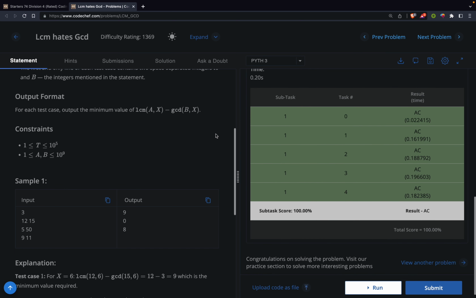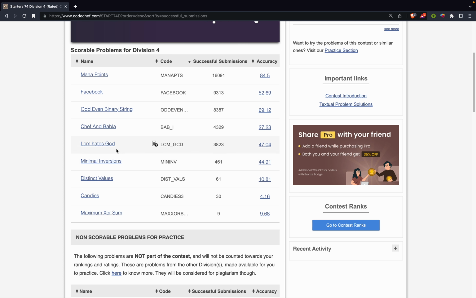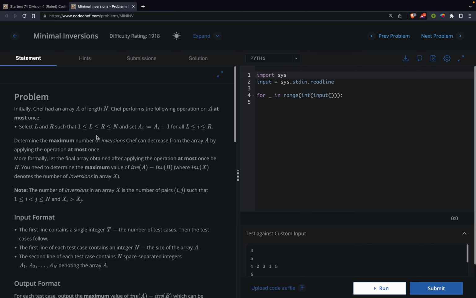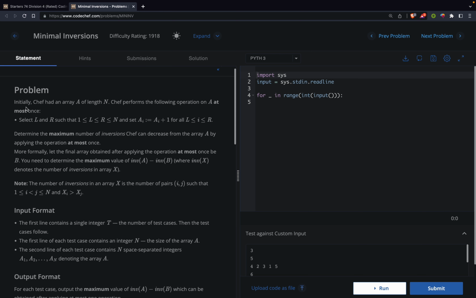Now let's move on to the next problem. Okay, so I hope you were able to understand the previous problem. Let's move on to this next problem, minimal inversions. And the problem rating is 1918, so a bit difficult problem. So let's read the problem statement.